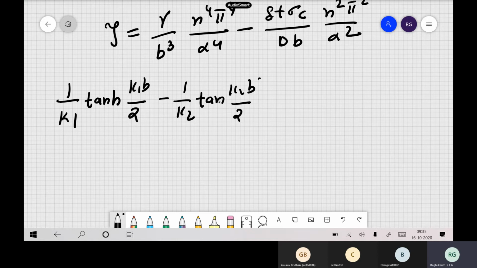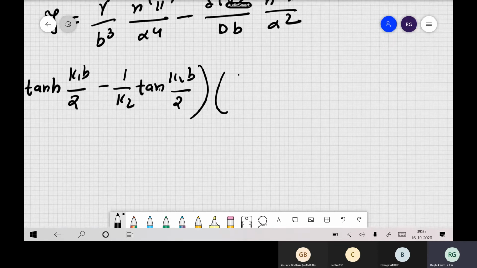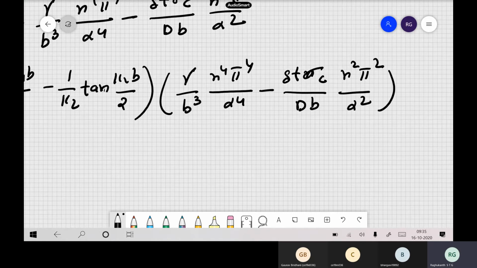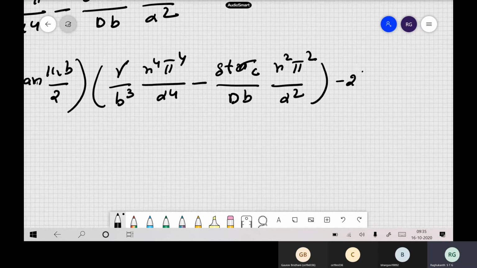So that is one term, and another term will be gamma by b cube, n to the power of 4 pi to the power of 4 by alpha to the power of 4 minus delta t sigma c by d b, n square pi square by alpha square, minus 2 into k1 square plus k2 square, is equal to 0.